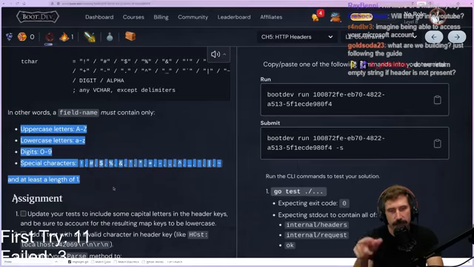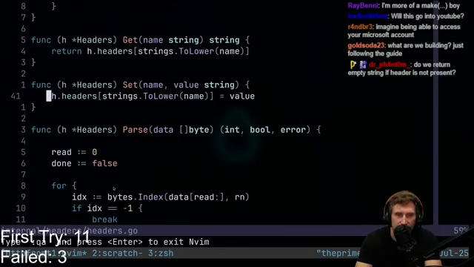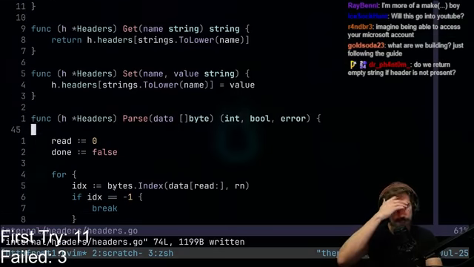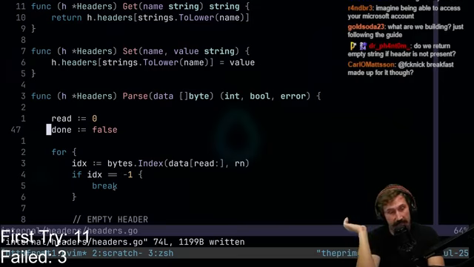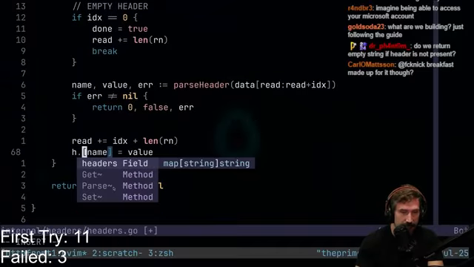Easy peasy, pumpkin seedsy. Do we return an empty string if the header is not present? Yes, that's because it's a zero value. Remember, the zero value of a string is an empty string, not a nil. Take it or leave it. I'm not saying it's good. It just is what it is. You know what I mean? Set.